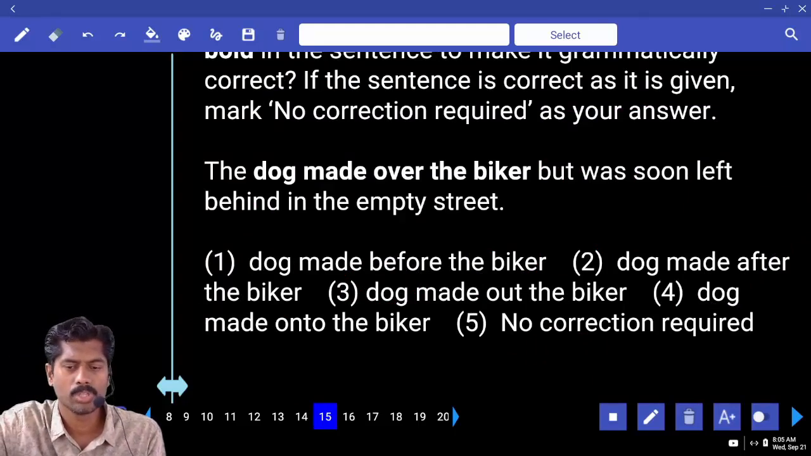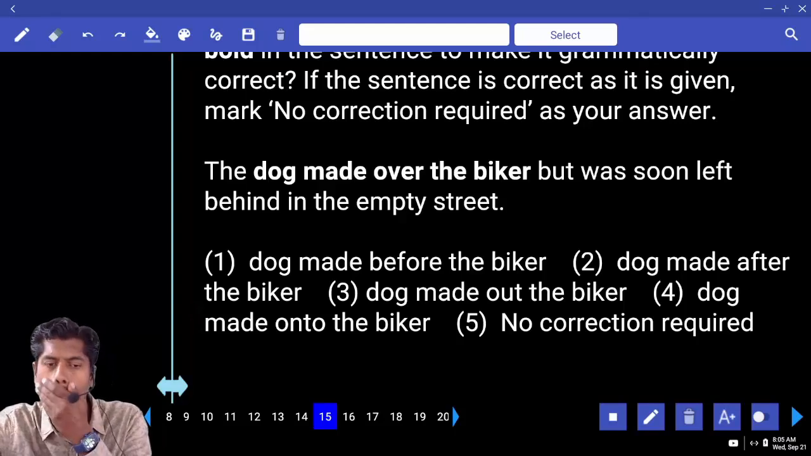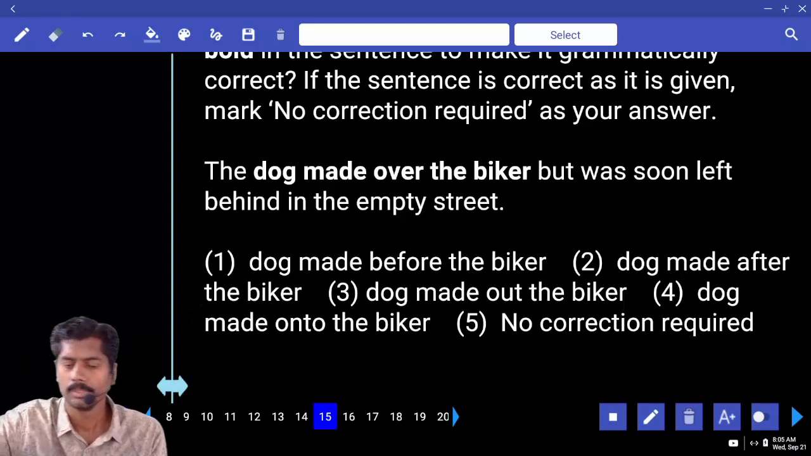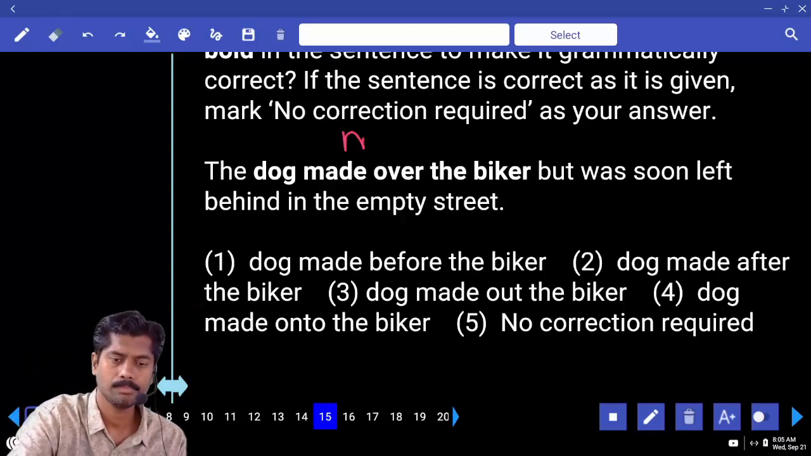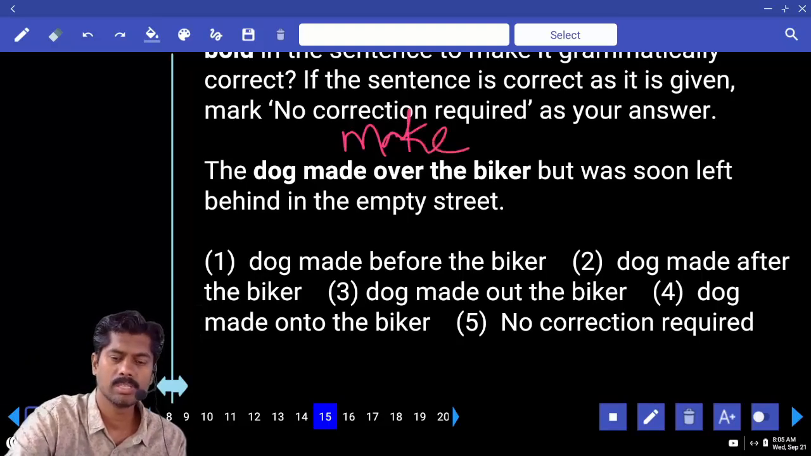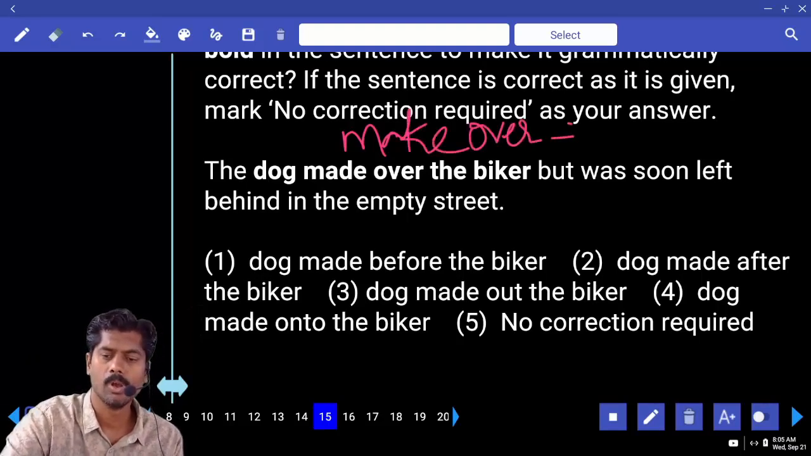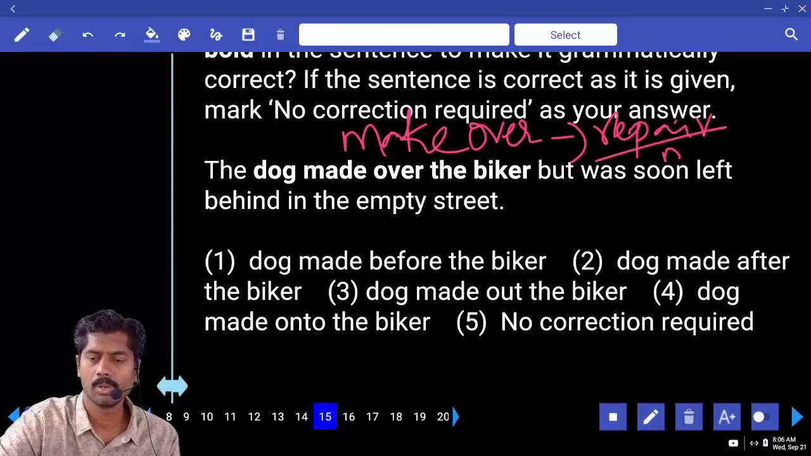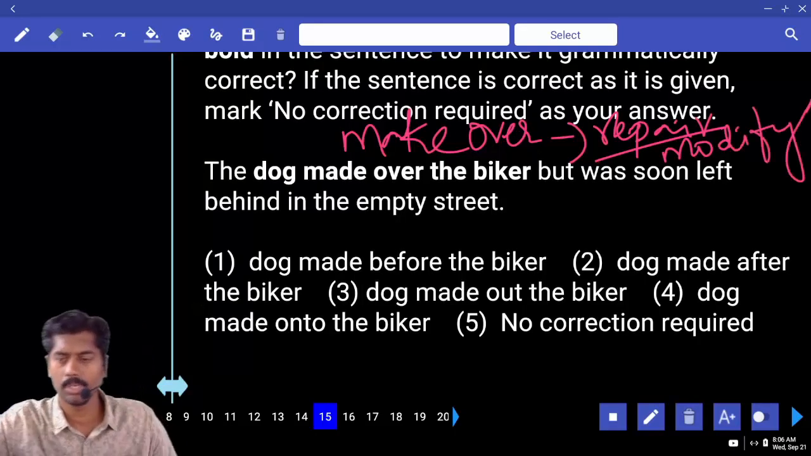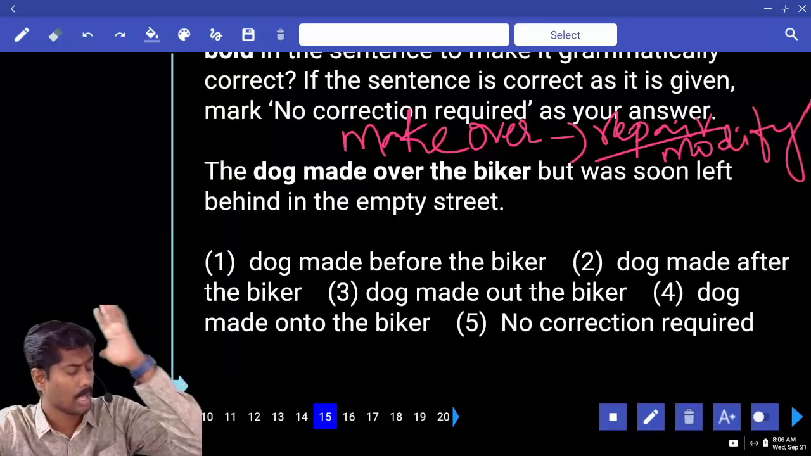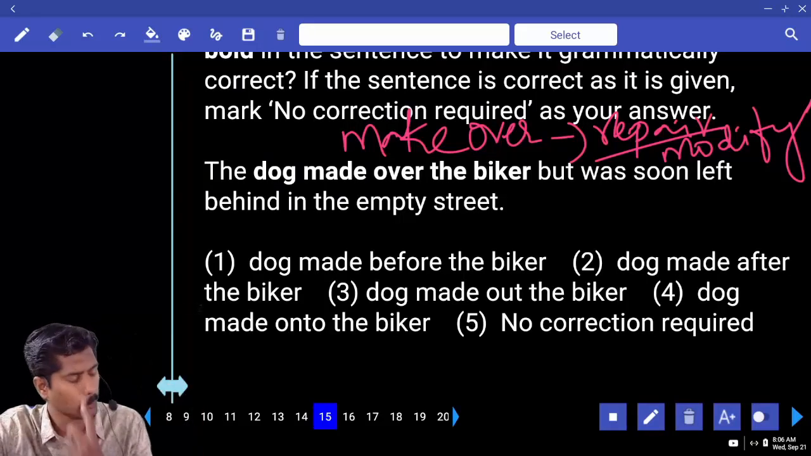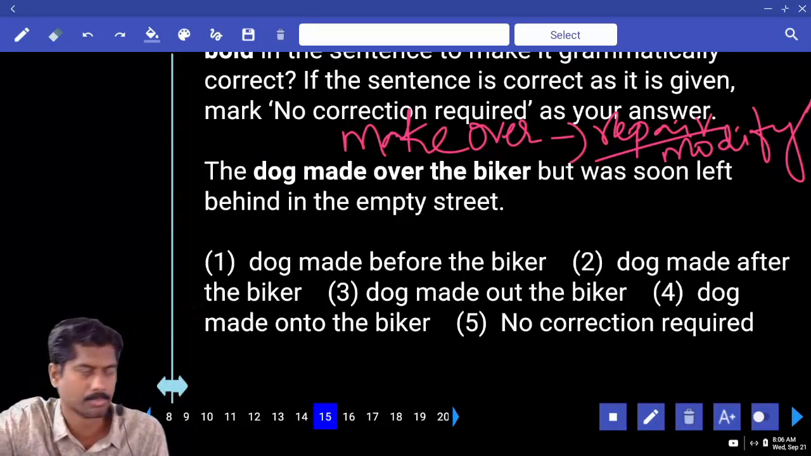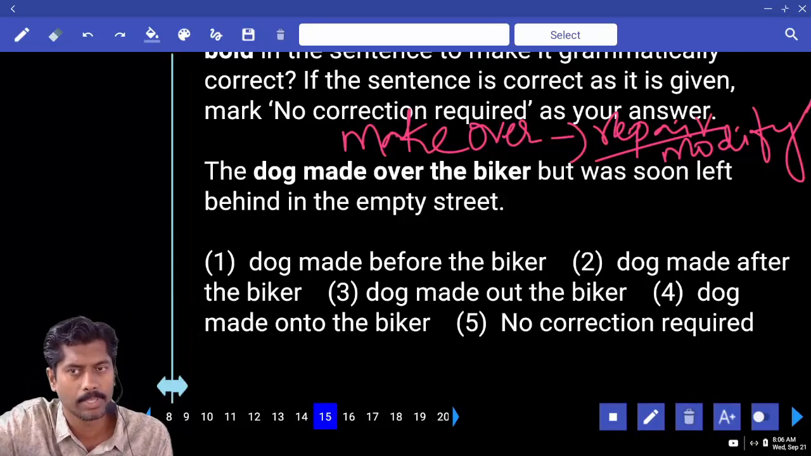The dog made over the bike but was soon left behind in the empty street. Made over the biker. You know, makeover. Makeover is nothing but repair or modify. Repair or modify is nothing but makeover, complete makeover. The house is made over into a duplex, means modified, repaired.